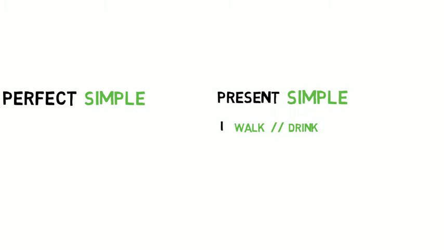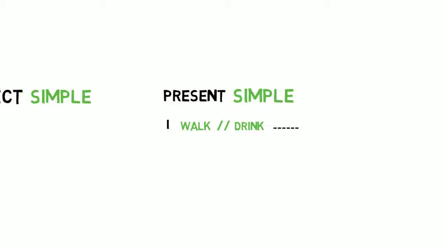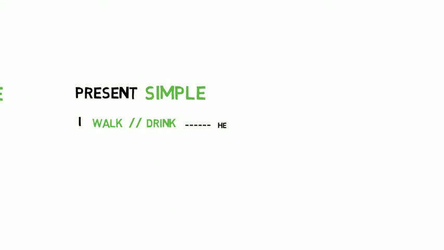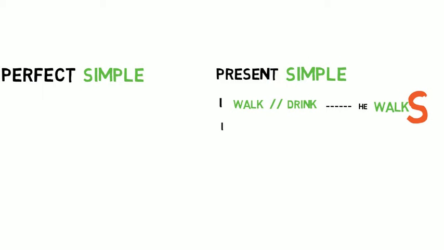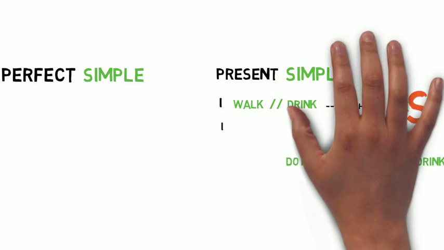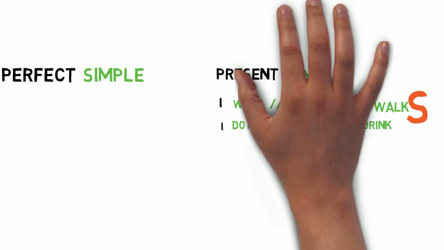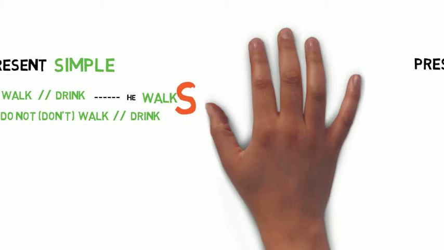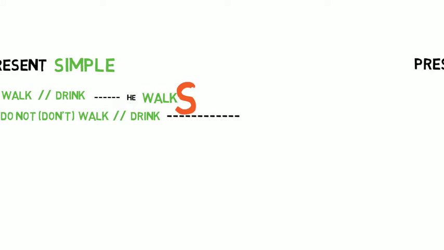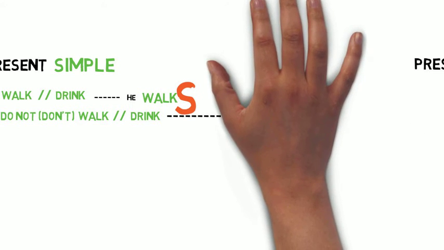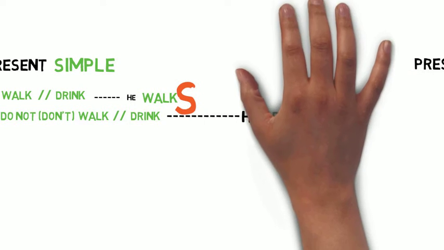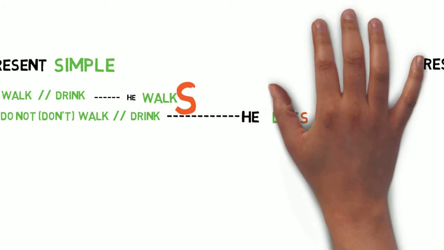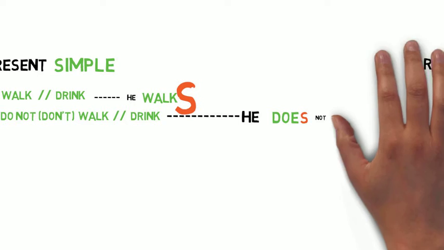Now, this is how the present simple is built. Subject plus infinitive. I walk, I drink, I go. The same goes for the third person singular with a slight difference, because you need to put an s by the end of your infinitive. This is the negative form. You put a not in between of do and the infinitive. I do not walk. The same goes for the third person singular. You say he does not walk, for example.